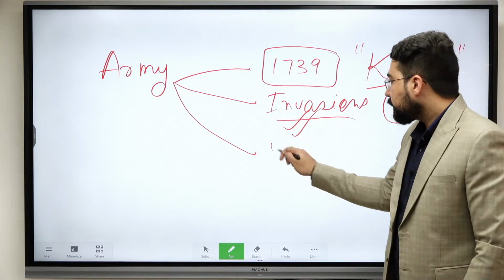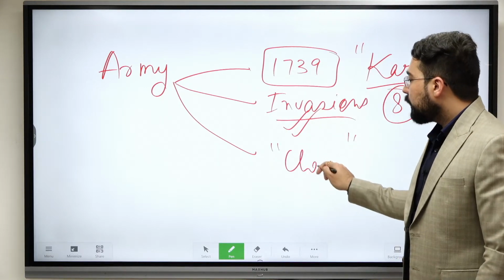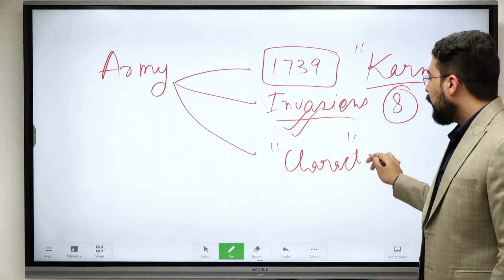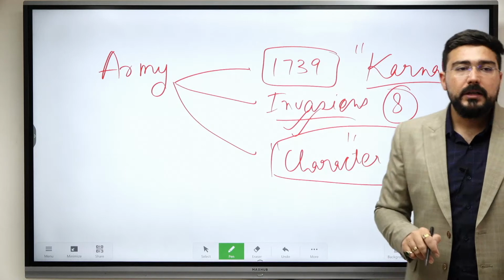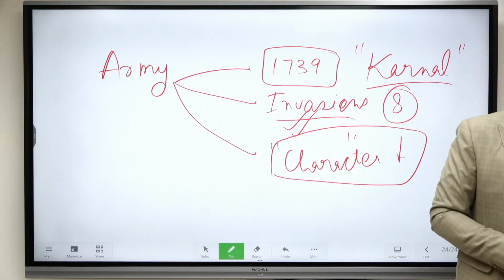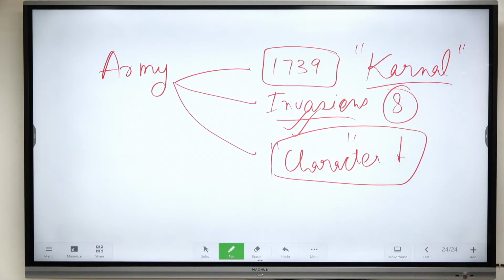And the character of the people who were leading the army was also deteriorating. It was not like the previous Mughals. So because of all these factors, the army was becoming dissatisfied because they were repeatedly getting defeated. And there was no character left in the institution.